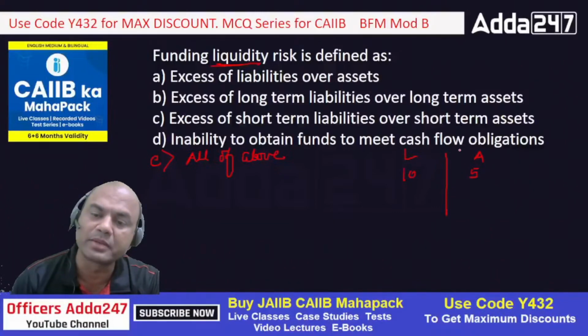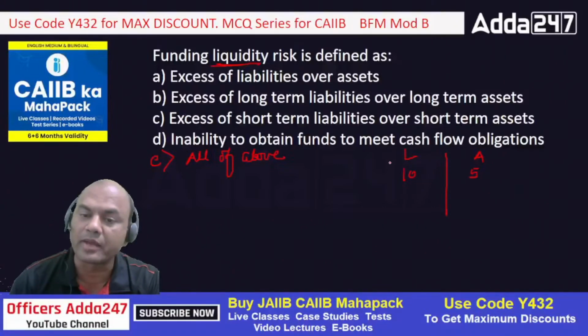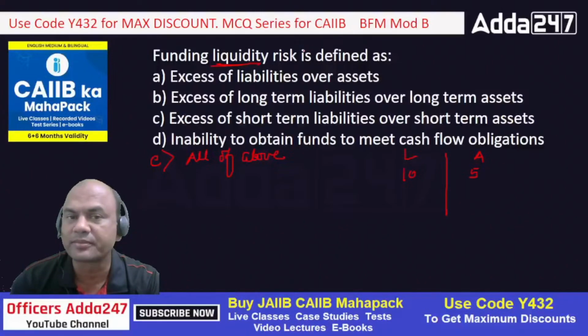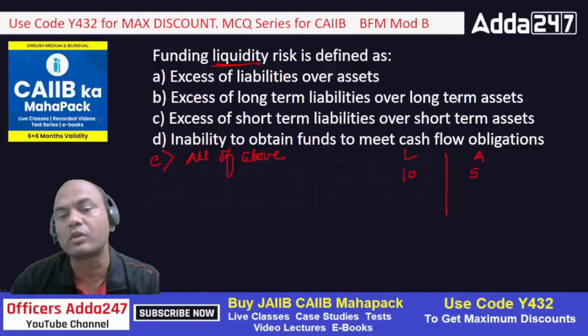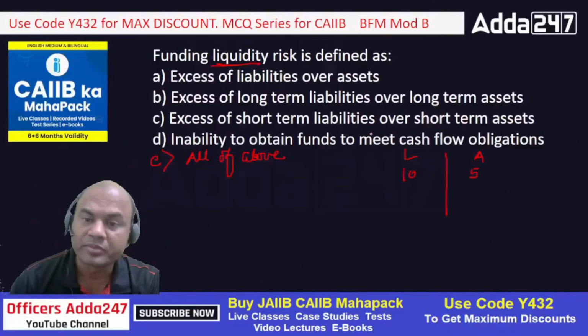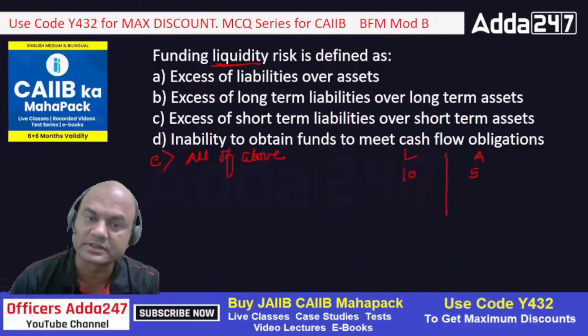Assets means they give me money, and liabilities means they take my money, right? So if I am having liabilities more and assets less, will I face the liquidity risk? Yes, I will face. Excess of long-term liabilities over long-term assets. This is also correct. Long-term liabilities are 10, long-term assets are 5. So I'll face the risk.